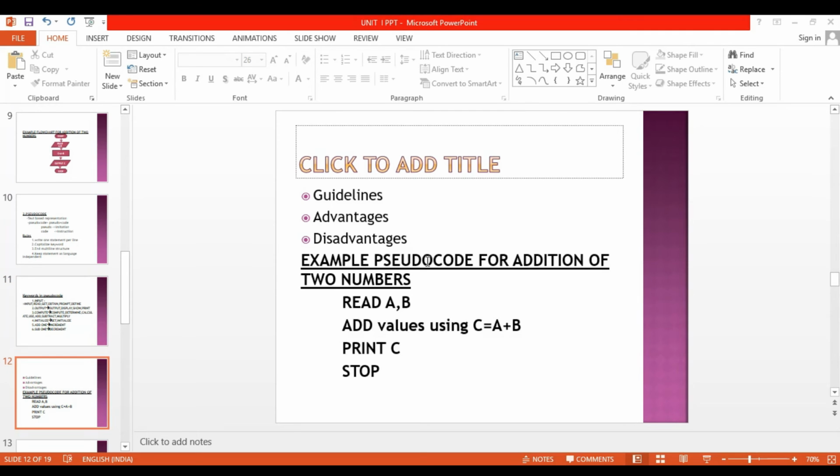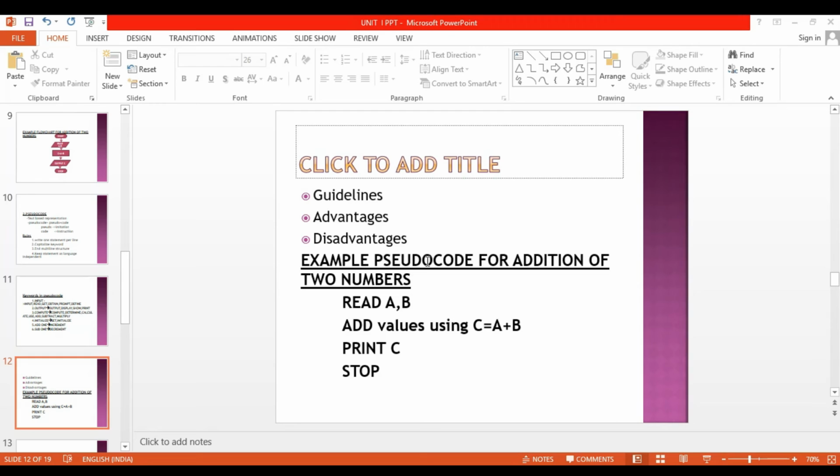Then some guidelines. The pseudocode should be written in English. One statement is written per line. For each line we should write only one statement. All keywords should be capitalized. Multi-line structure should be used in this pseudocode.